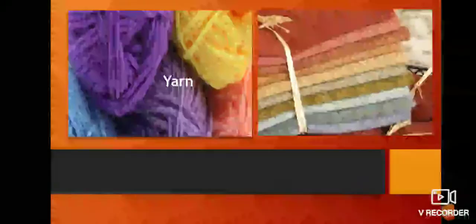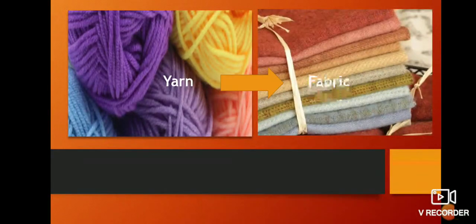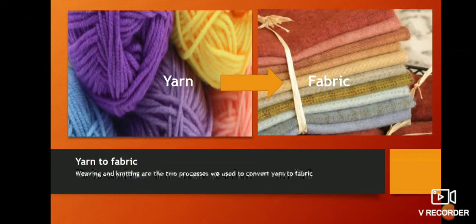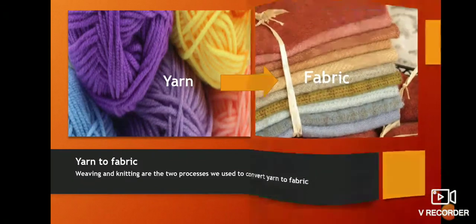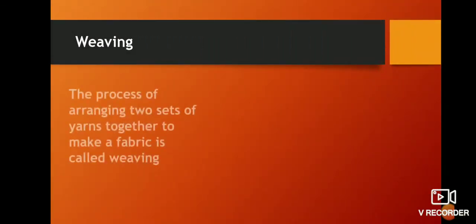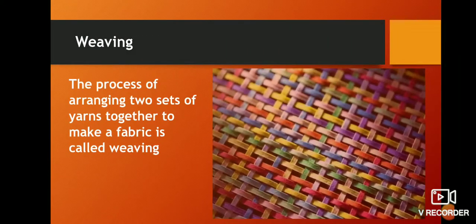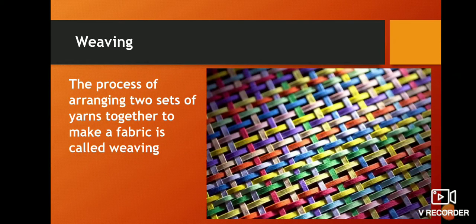Here we can see how we can convert yarn to fabric. Weaving and knitting are the two processes we use to convert yarn to fabric. Let us study in detail. Weaving. The process of arranging two sets of yarns together to make a fabric is called weaving.